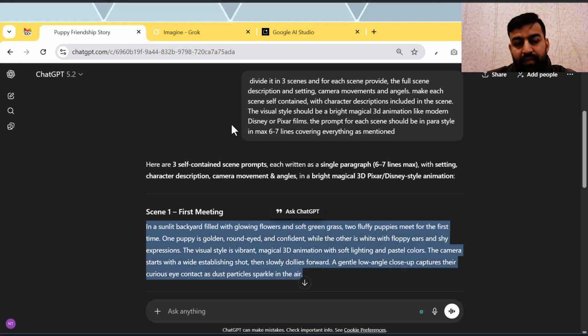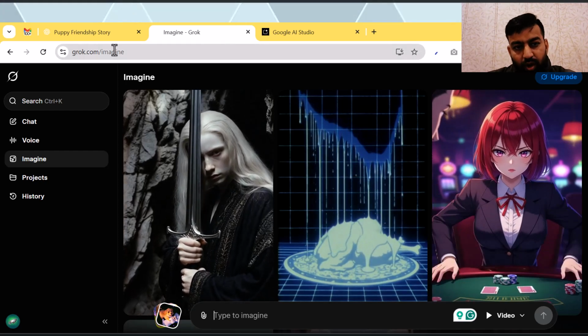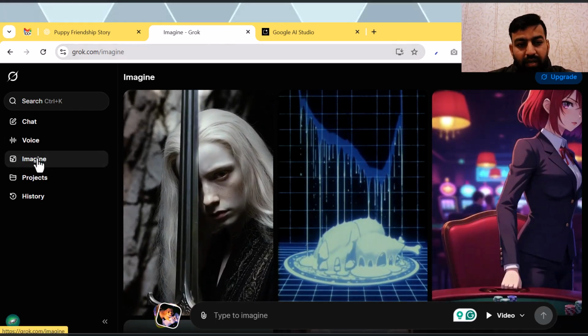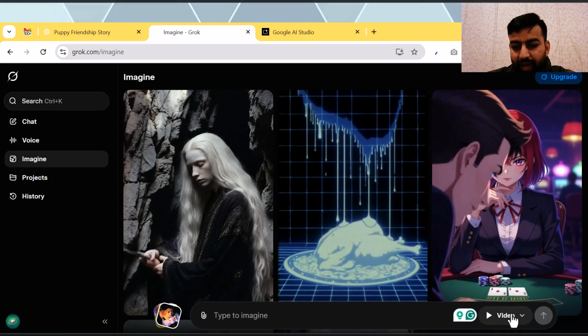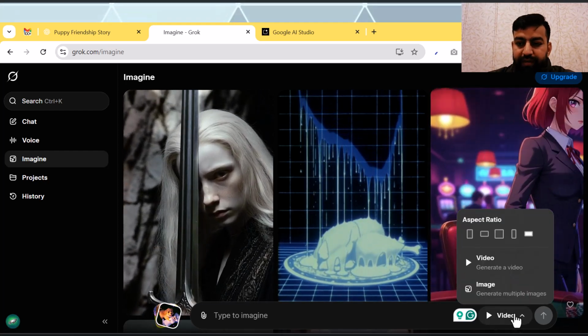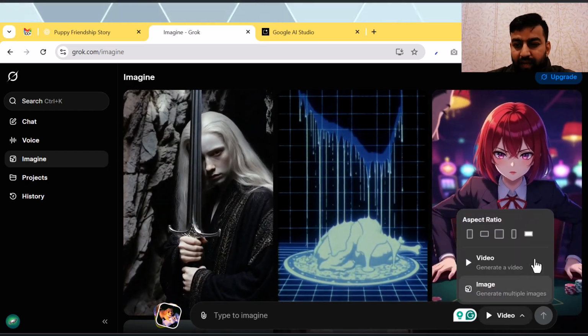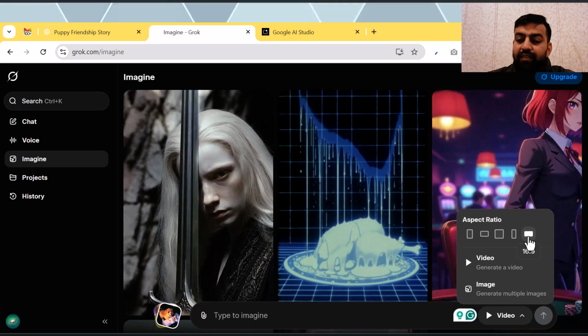Now I need to copy this first scene 1, then go to grok.com. I will click on Imagine, then click over here and choose generate a video, and choose which size video I want.